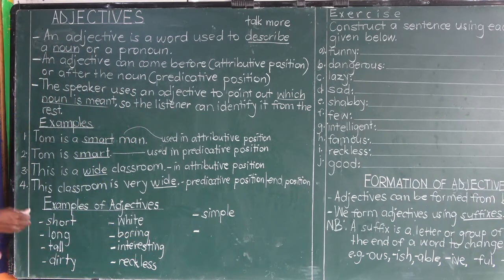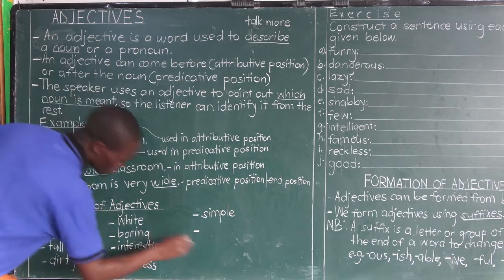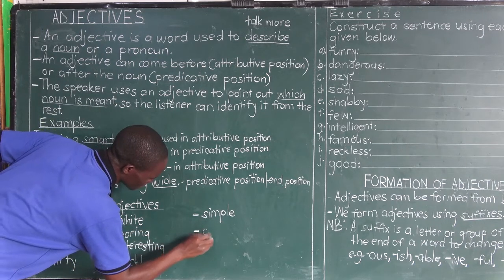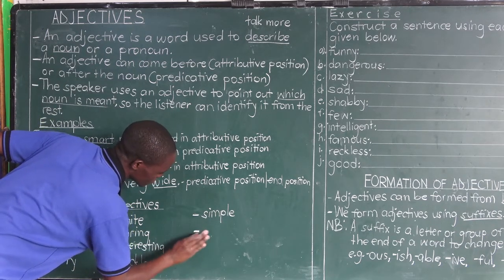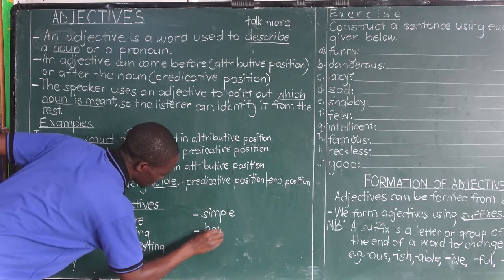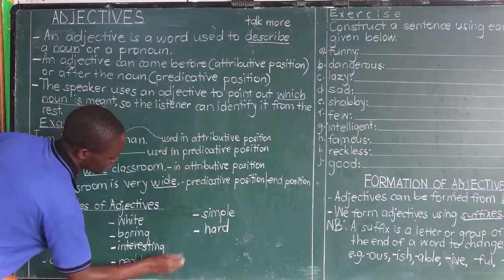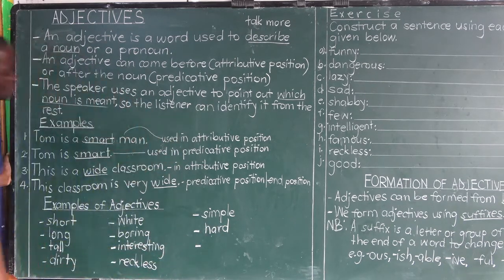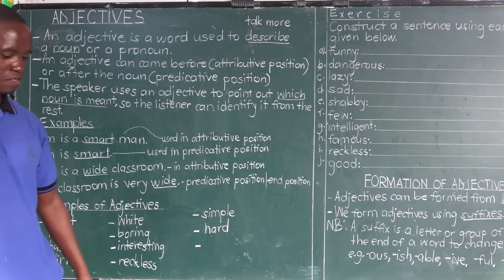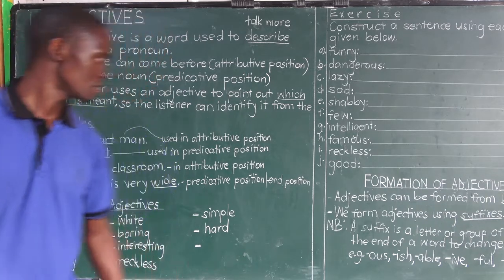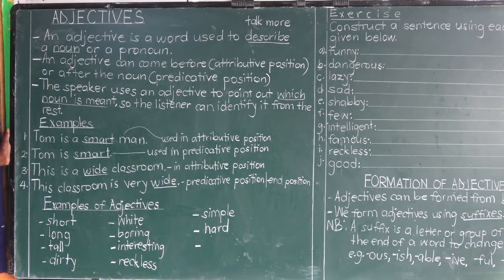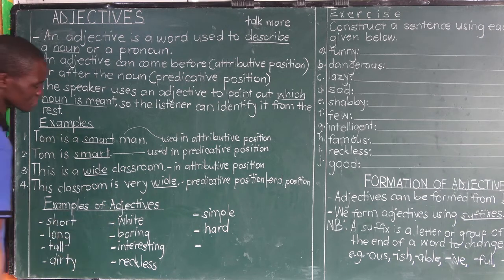Simple. What's the opposite of simple? The opposite is complex or complicated, or let's use this P6 word, hard topic. Yes, we do hard papers, others do simple papers. That is during exams. Color words are all adjectives. Did you know that? Color words are all adjectives.